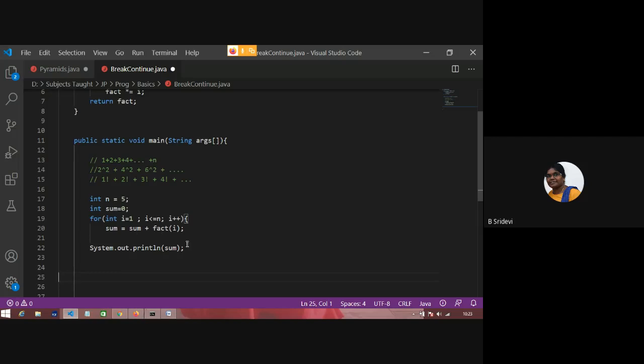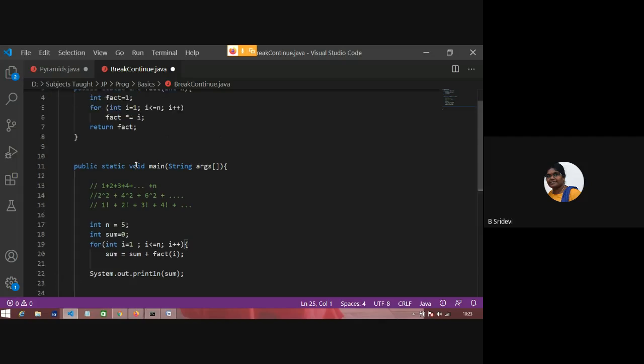See, here I am calling the fact function 5 times. Every time it is doing 1 into 1. Next 1 into 2. Next call 1 into 2 into 3. In the next call 1 into 2 into 3 into 4. In the last call 1 into 2 into 3 into 4 into 5. See, so many times it is multiplying. Okay. So how to come out of that problem?